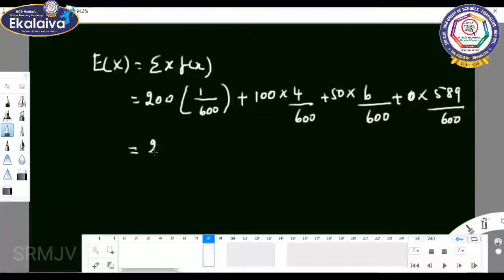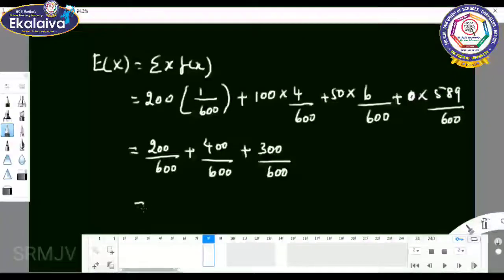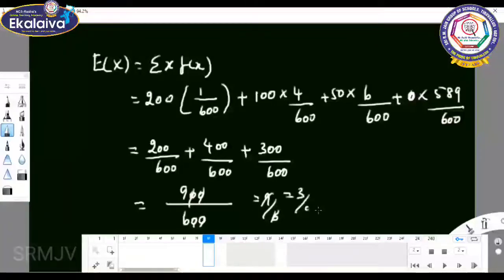So 200 by 600 plus 400 by 600 plus 300 by 600. 0 into any number? 0. So totally 200 plus 400, 600. 600 plus 300, 900. You can cancel the value. What is the value? 9 by 6 or 3 by 2. 3 by 2 means 1.50.